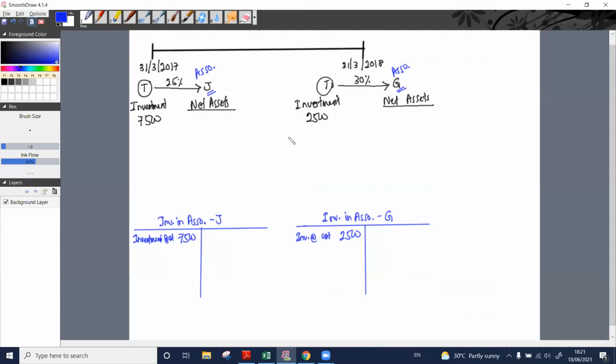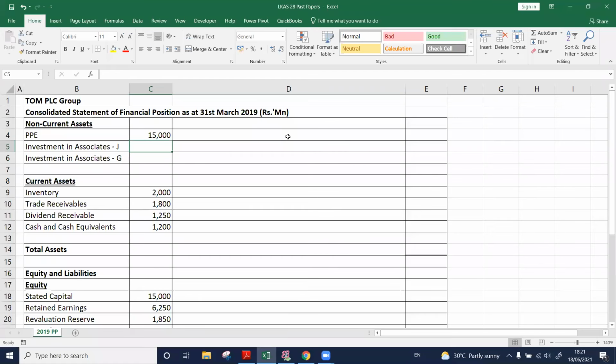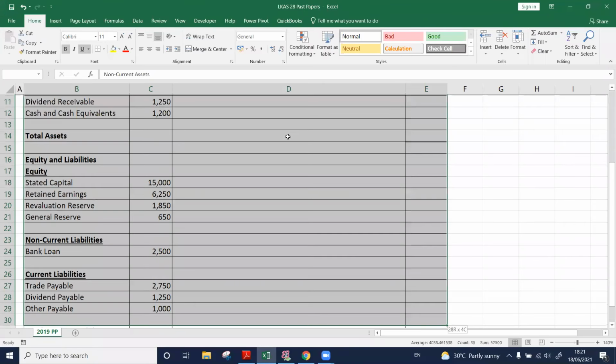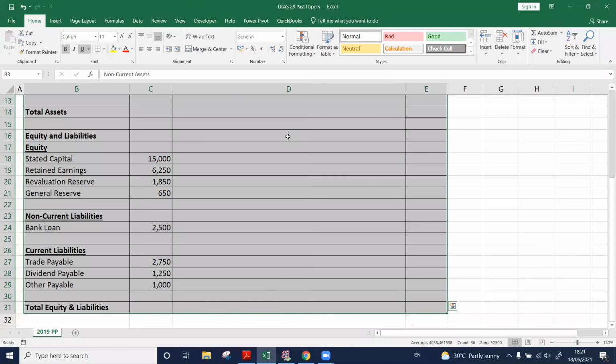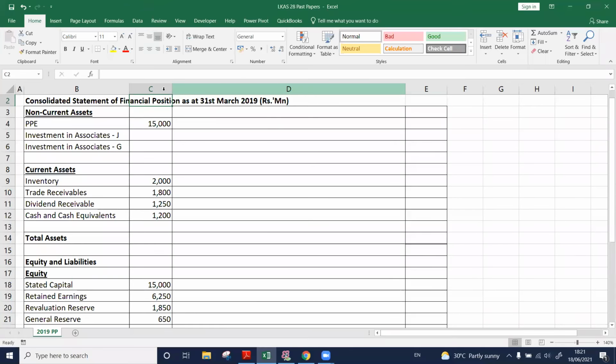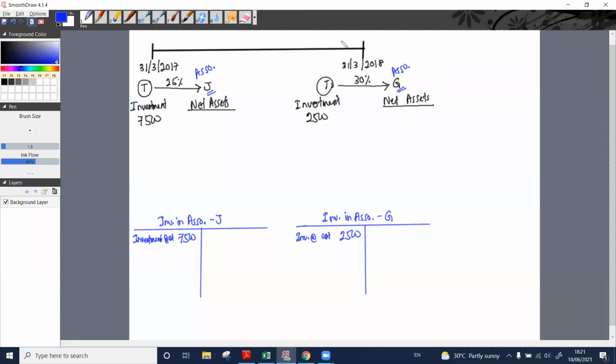So far, what we have done, right? First, we have set up our consolidated statement of financial position, and we have considered the figures of the parent company. And then we have mapped the acquisition information: who has acquired whom, at which percentage, on which date that acquisition happened, and what was the investment value.